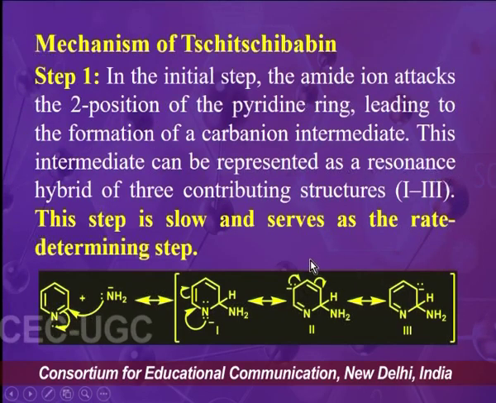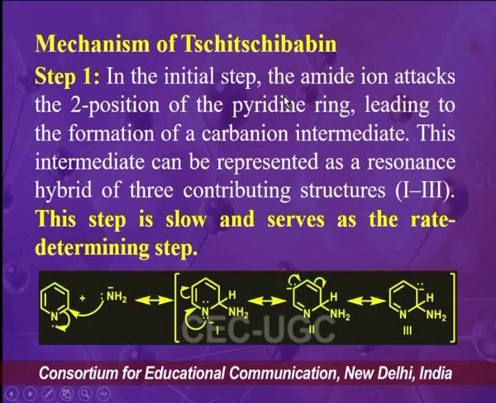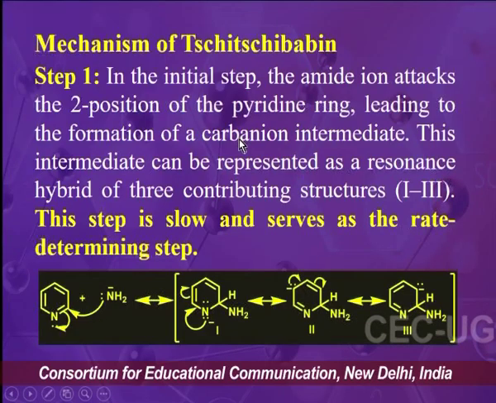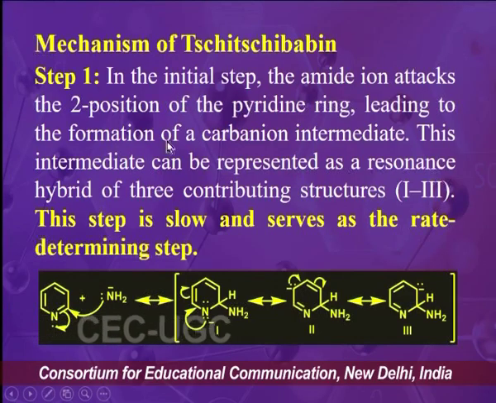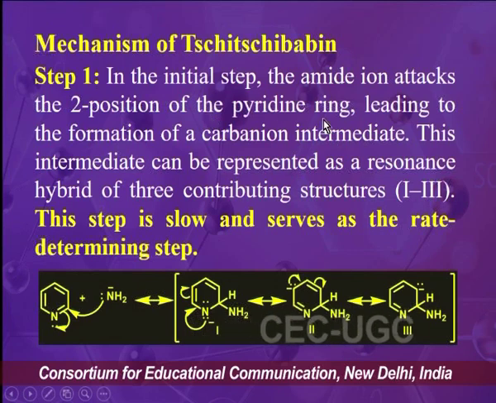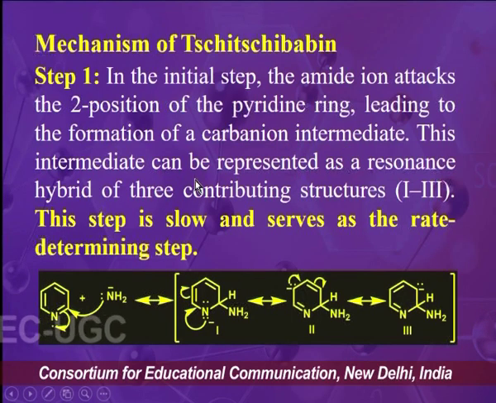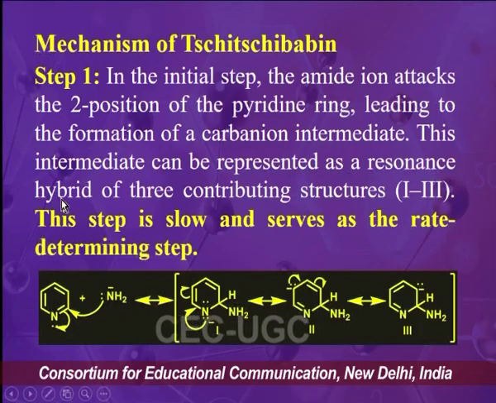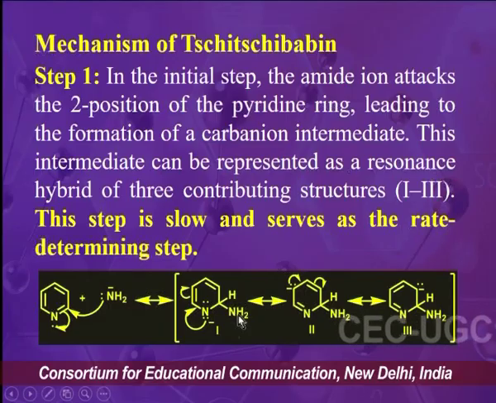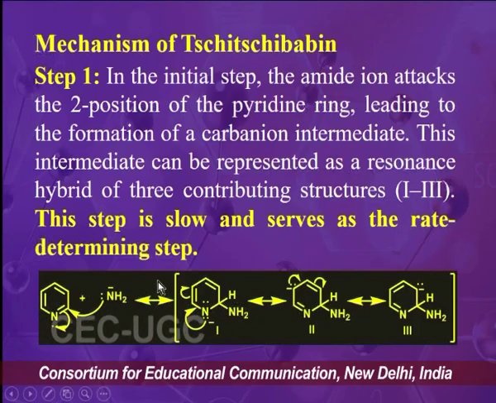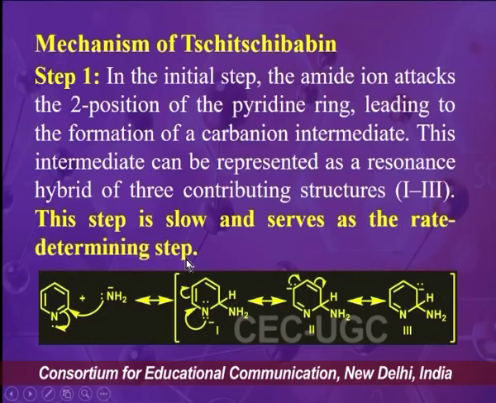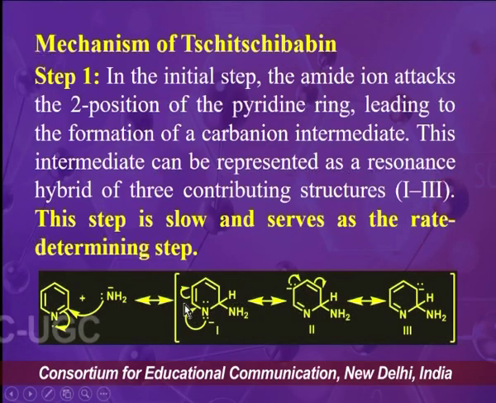The formation of 2-aminopyridine can be understood by the mechanism. The reaction takes place in two steps. In the first step, the amide ion attacks the second position of the pyridine ring, which leads to the formation of a carbanion intermediate, and this intermediate can be represented as a resonance hybrid of 3 contributing structures. These are structures 1, 2 and 3, and this is the slow step of the reaction, and that's why it serves as the rate determining step of the reaction.